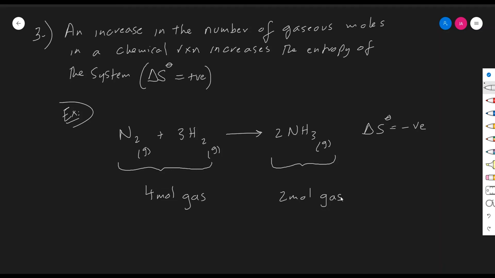If the arrow was written in the opposite direction, then there would be an increase in the number of gaseous moles, and thus the entropy change would be a positive value. Therefore, an increase in entropy in a chemical reaction would always produce a positive value for the entropy change of the reaction, while a decrease in entropy during a chemical reaction is always represented using a negative value for the entropy change of a reaction, as in this example over here.